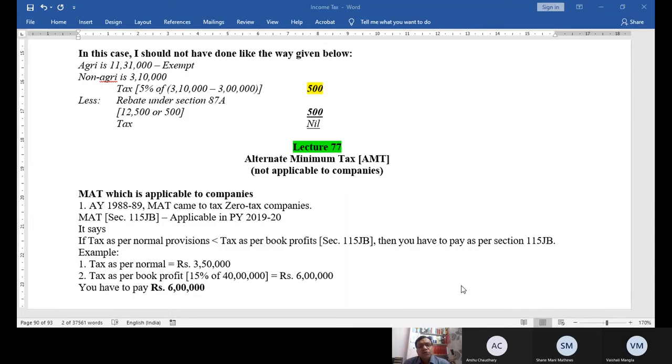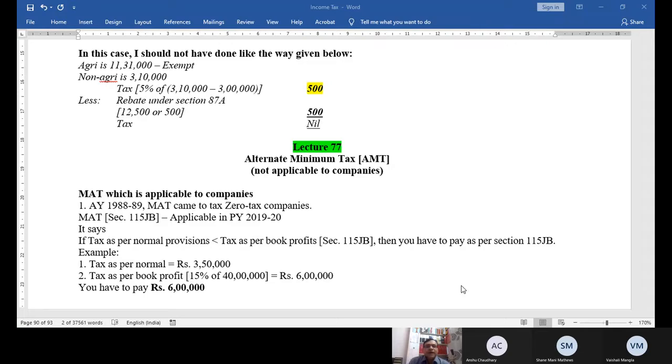Now the case went to the Honorable Supreme Court, with the claim that it is ultra vires the Constitution of India. Companies went to the Honorable Supreme Court asking why there is such a provision when we are following the Income Tax Act, so why should we be taxed as per MAT? The Honorable Supreme Court ruled in favor of the Government of India, saying it is basically to tax zero rated companies and to prevent tax avoidance. So this section does not violate the Constitution of India. So this section was accepted.